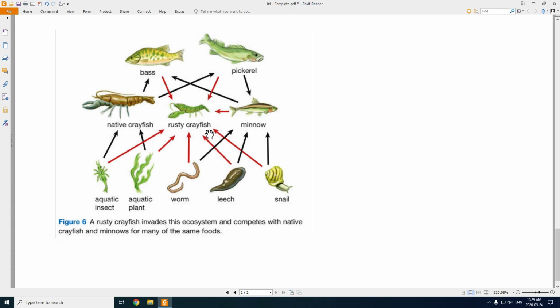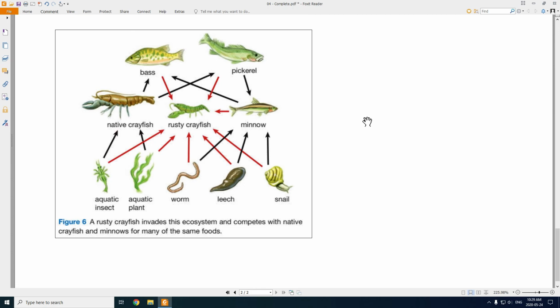But this new animal was introduced to this ecosystem called the rusty crayfish. And this animal is not naturally found in this area. This ecosystem is for lakes in North America, and the rusty crayfish is not found in North American lakes, but it was accidentally brought here by humans.